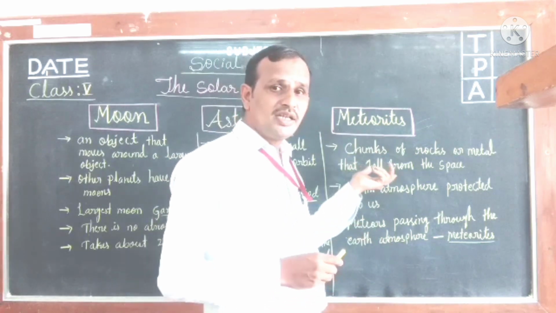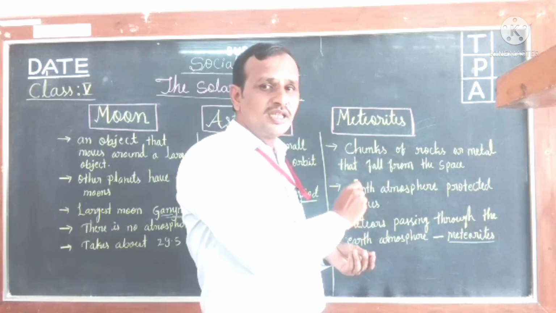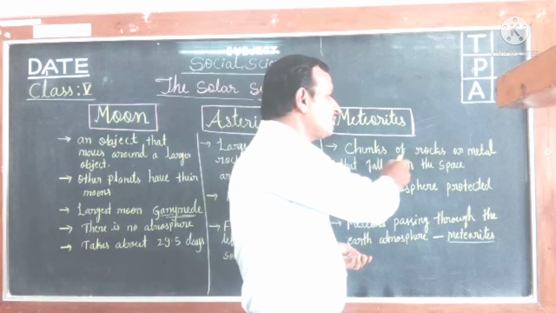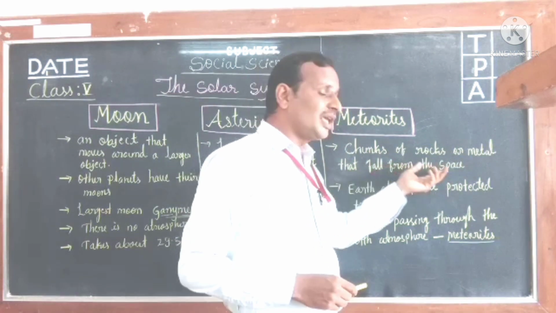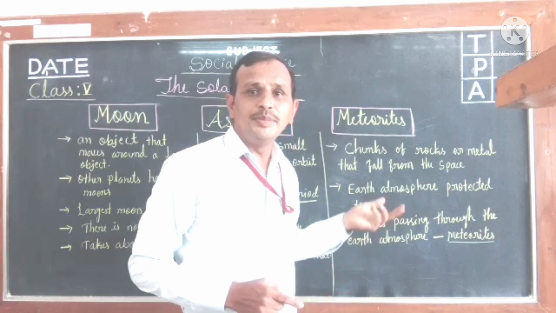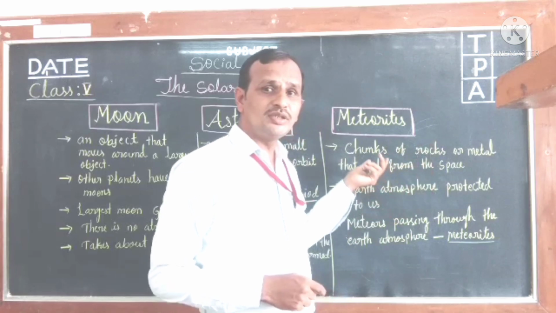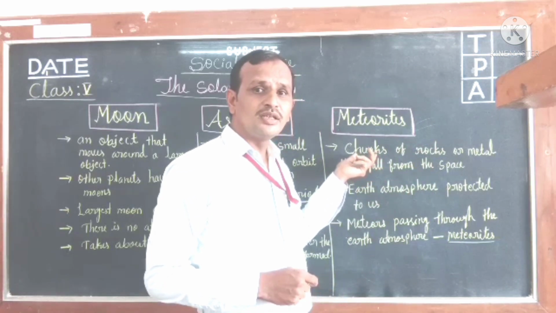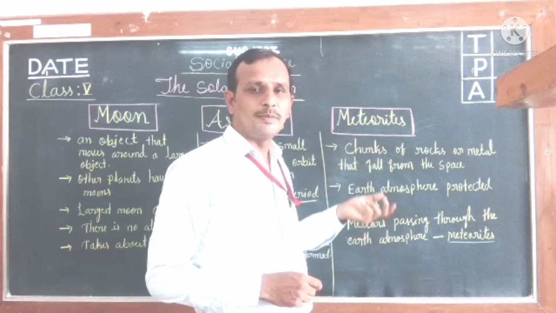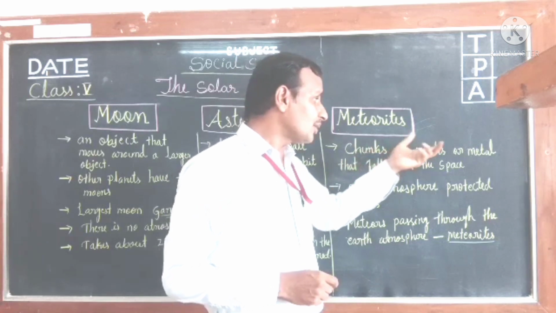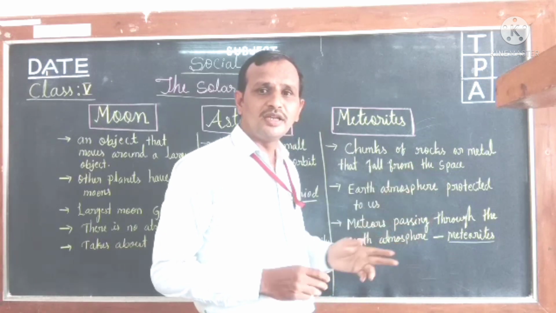First, we need to understand what meteors are. Meteors are chunks of rocks or metal that fall from space. Chunks here means big and small pieces of rocks or metal that fall from space. They are called meteors.